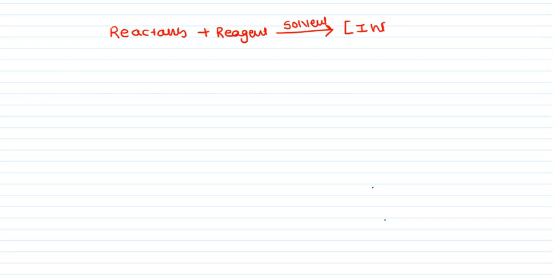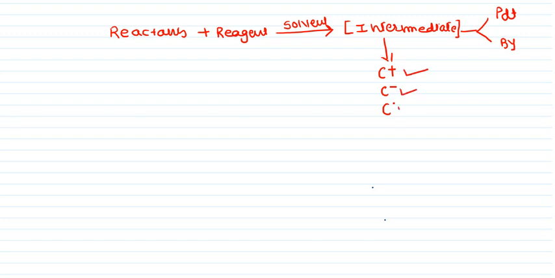That intermediate is very important for us. Now from this intermediate, it is converted to either a product or a byproduct. So what is that intermediate? Carbon containing plus charge, carbon containing minus charge, carbon containing free radical. This is known as a carbocation, this is known as a carbanion, this is known as a free radical.